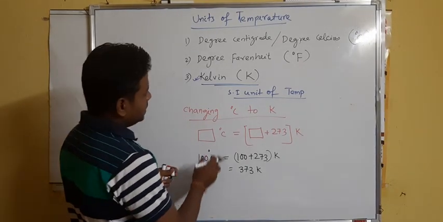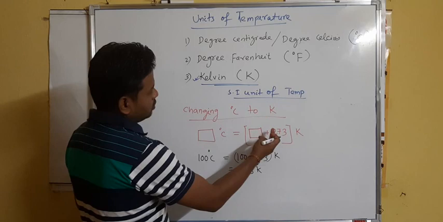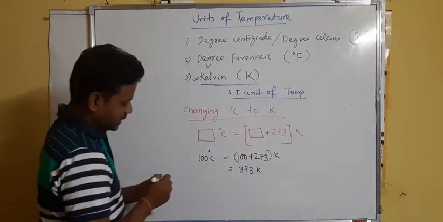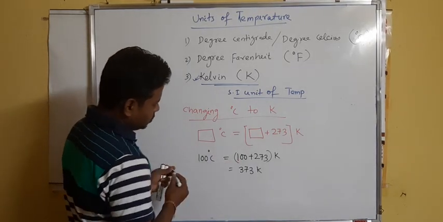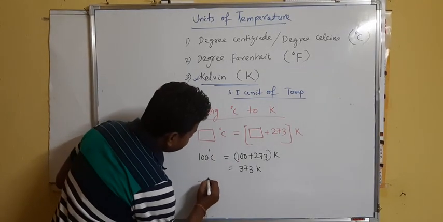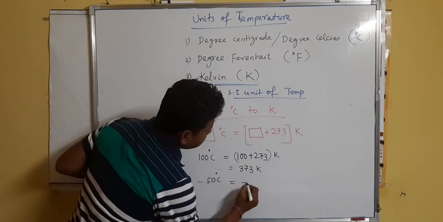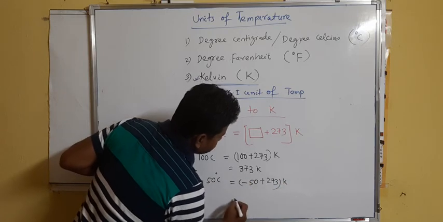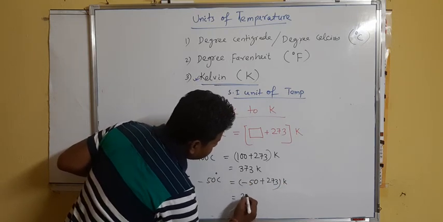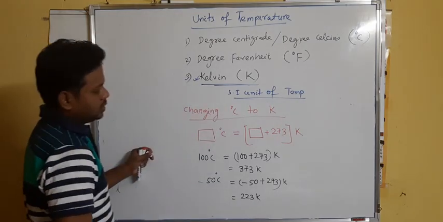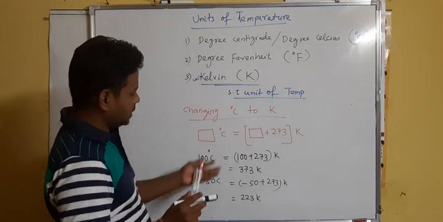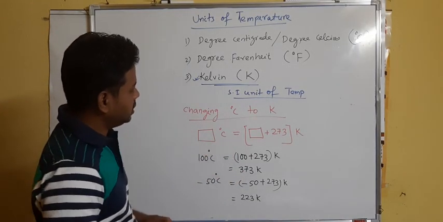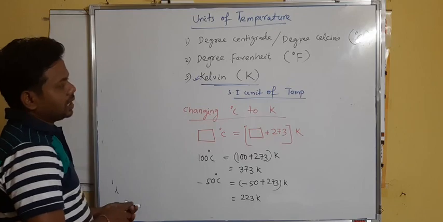So a simple technique is that if you want to convert centigrade into Kelvin, add 273 to the given centigrade amount. Similarly, if it is given minus 50 degrees centigrade, you have to do minus 50 plus 273, so it will be 223 Kelvin. In your exercise also so many numericals are given based on this changing of centigrade to Kelvin.